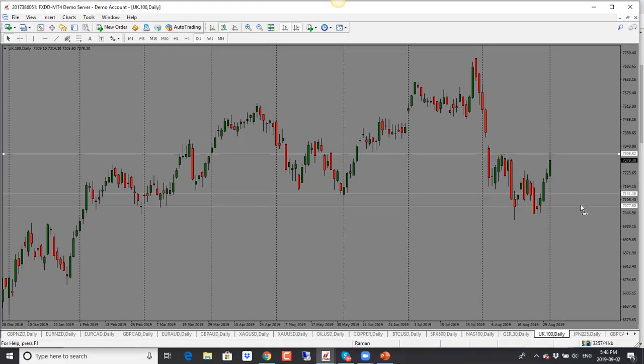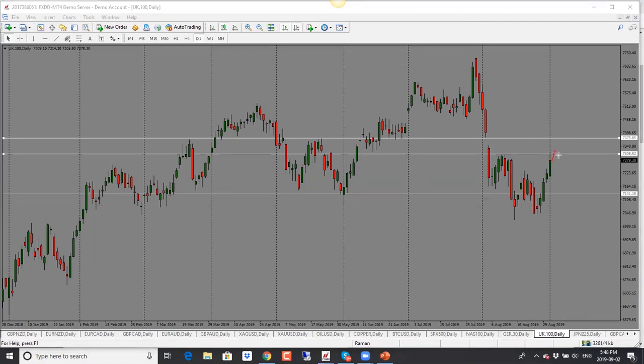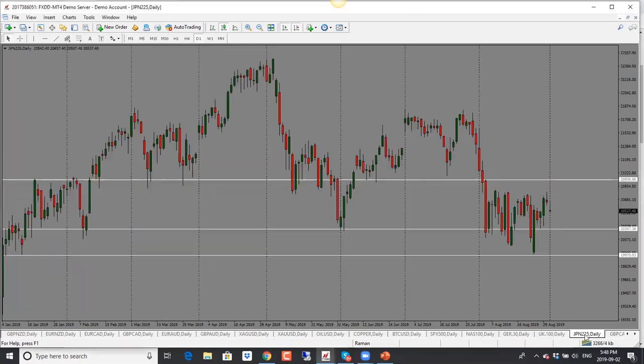Once it breaks the high, I will look for a continuation, and we could get a move towards 73.70 level here. So watch out for that. But for that, we do need to see a move out of this range and a continuation higher. So bullish bias for now. If it doesn't break the high, I will look for a move back into the range here. So for now, FTSE is looking bullish.